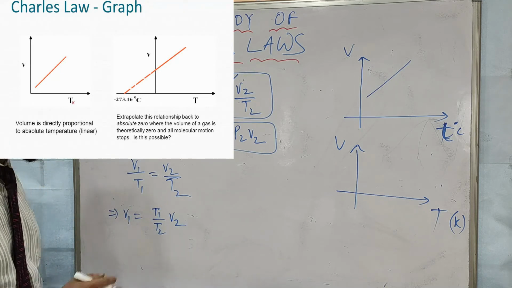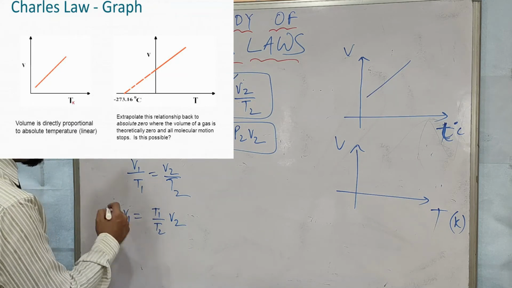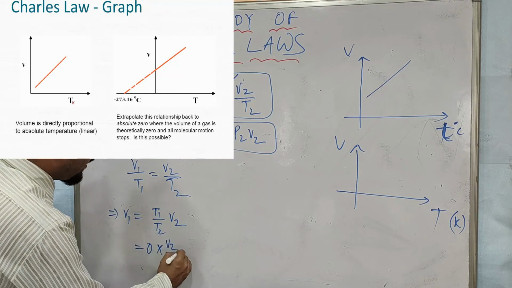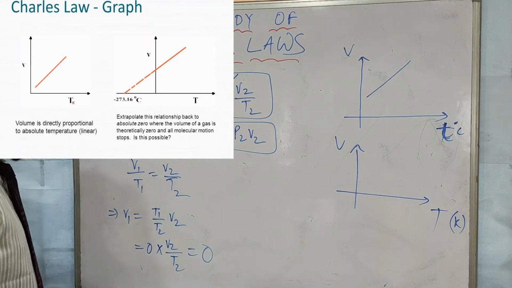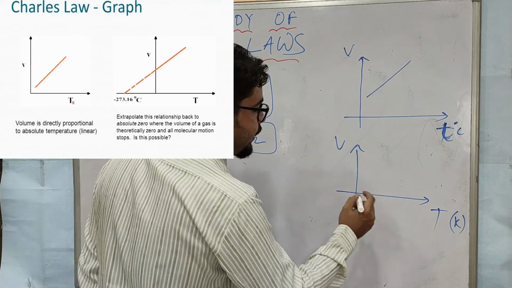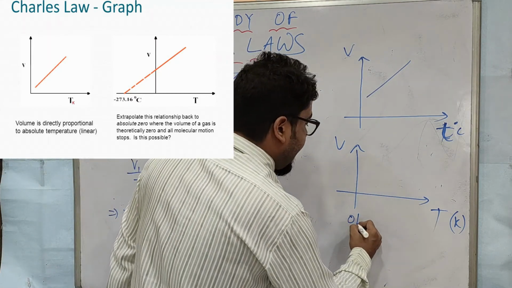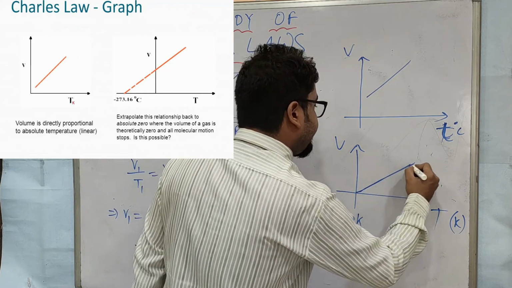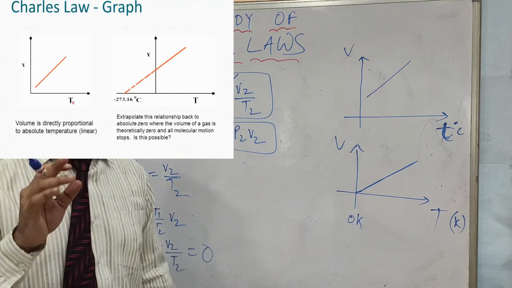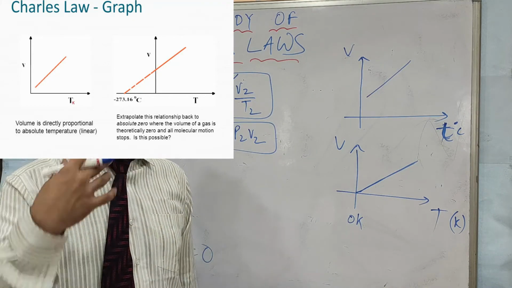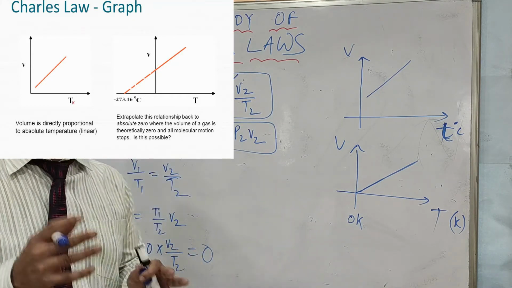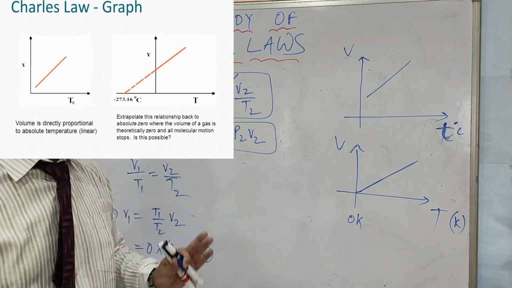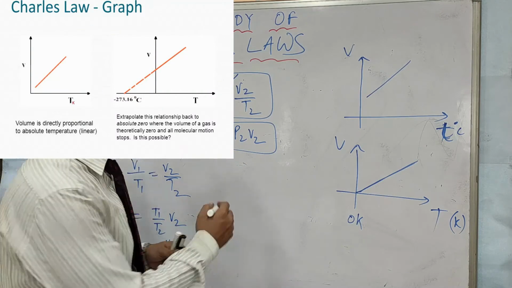So what will be the volume at T1 equal to 0? If you put the value of T1 as 0, then V1 will come 0, right? So what I am trying to say is, at 0 Kelvin, the volume of any ideal gas is 0 liter, okay? But practically it is not possible. Practically the volume of a gas cannot be 0, okay?